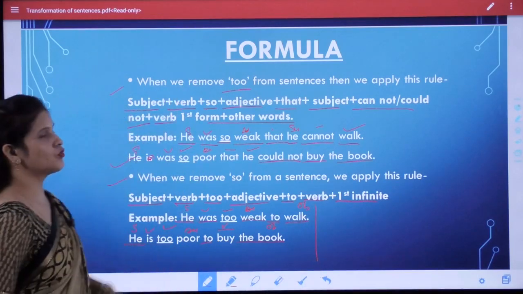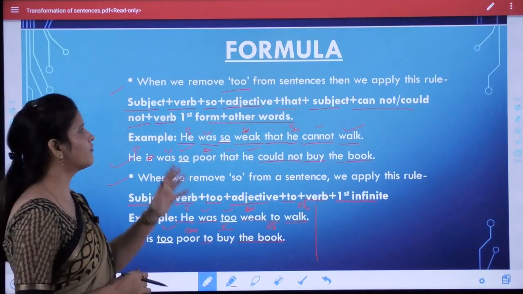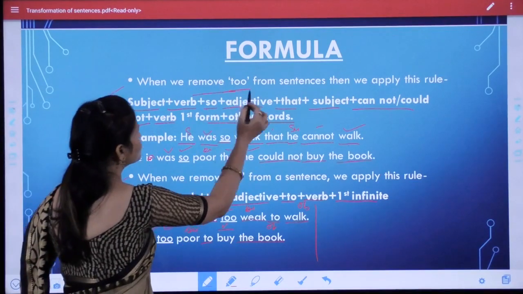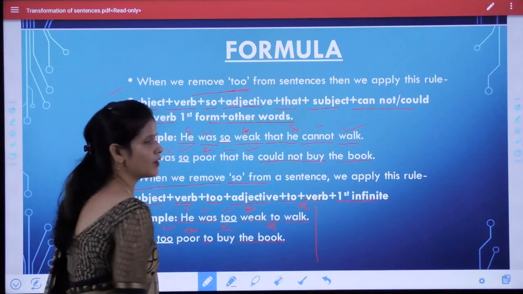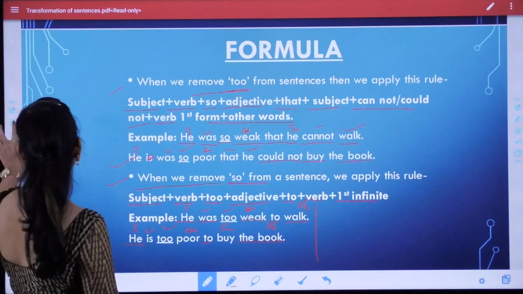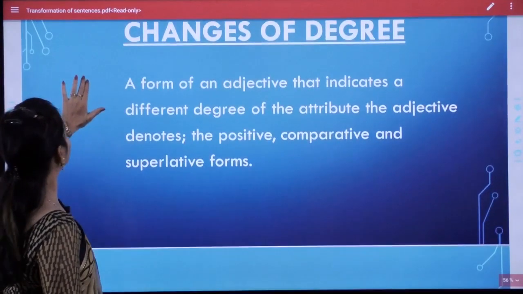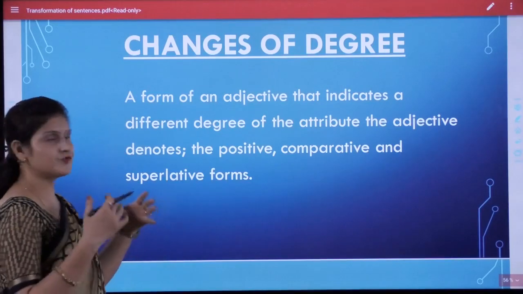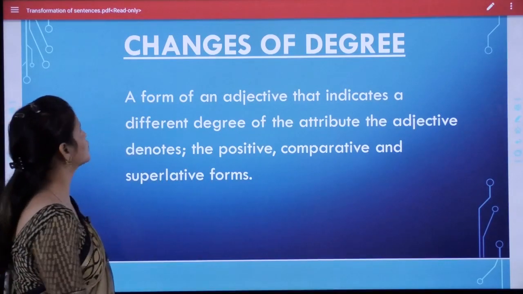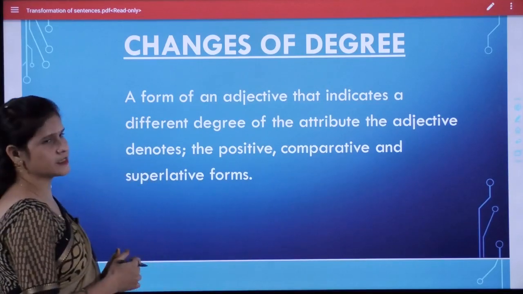So this formula is very useful and you can apply this formula when you remove "to" from a sentence or when we remove "so" from a sentence. Okay, students. Now look here, some more things which are very useful when you transform sentences.